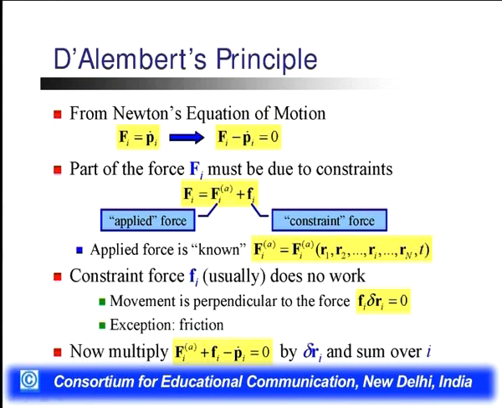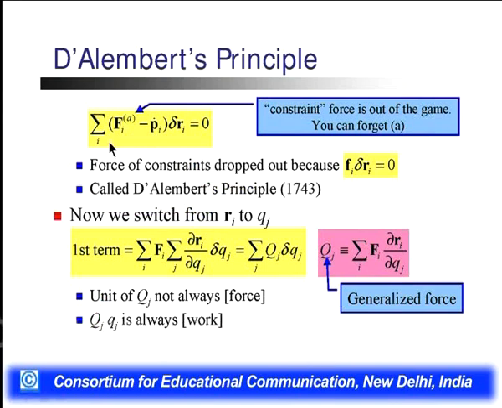Now we multiply this by del Ri, because we are finding the sum over all i. Here we are having Fia plus fi. If the movement is perpendicular to the force, this is multiplied by del Ri.